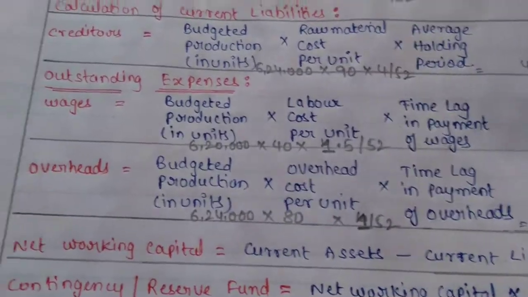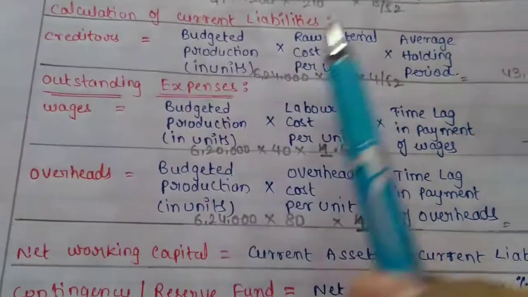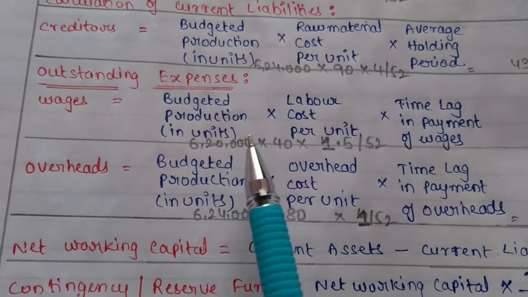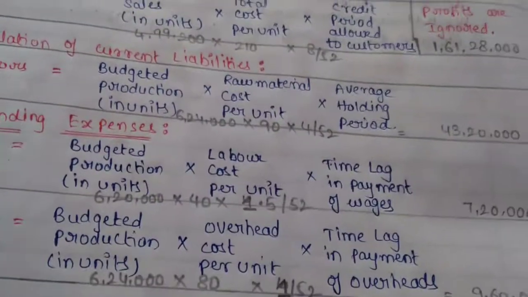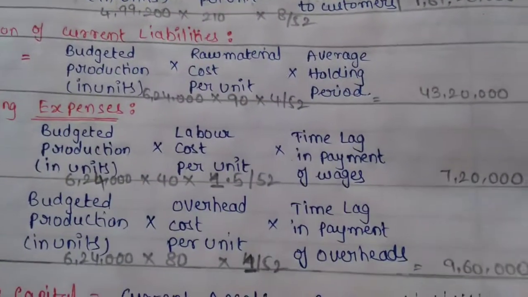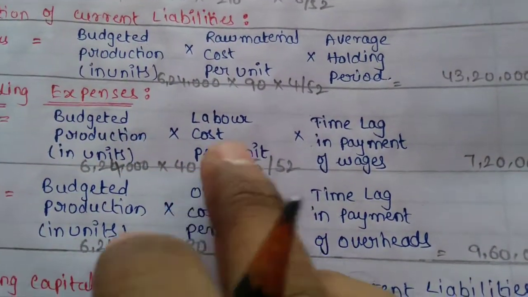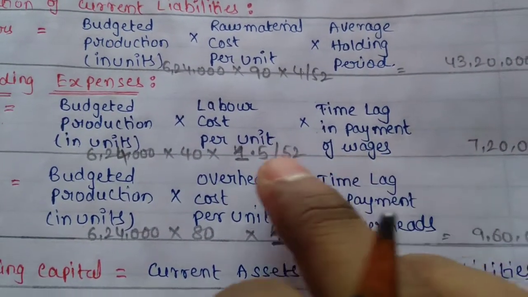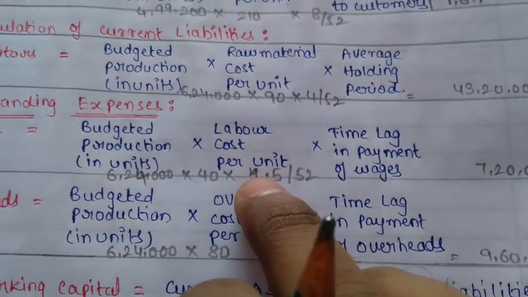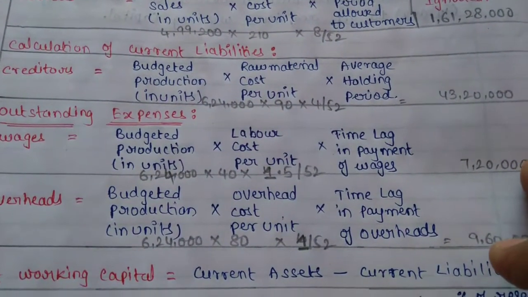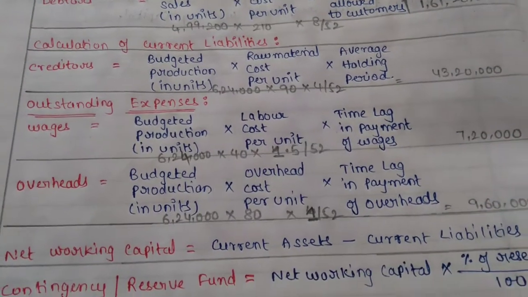Now for wages: 6,24,000 into labor cost per unit 40 into time lag in payment of wages 1.5 weeks, that is 1.5 divided by 52, which is equal to 7,20,000.